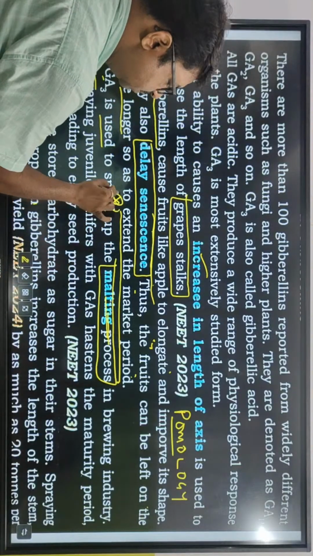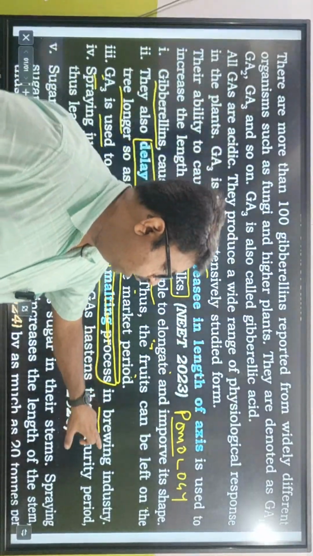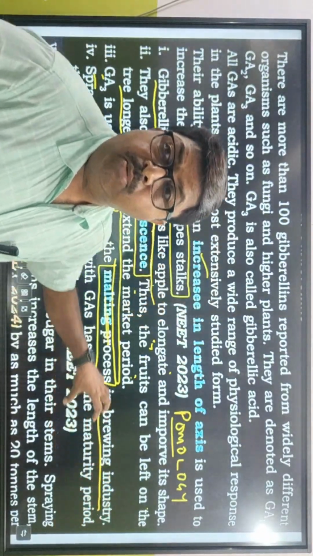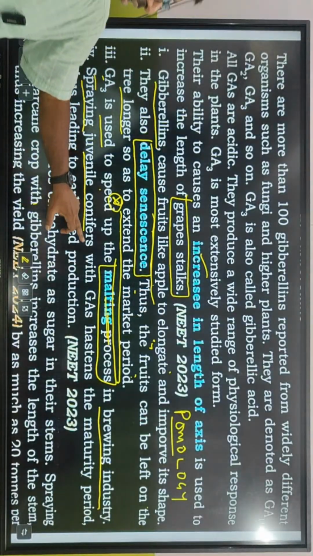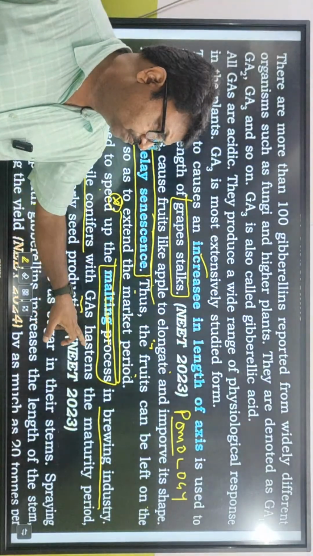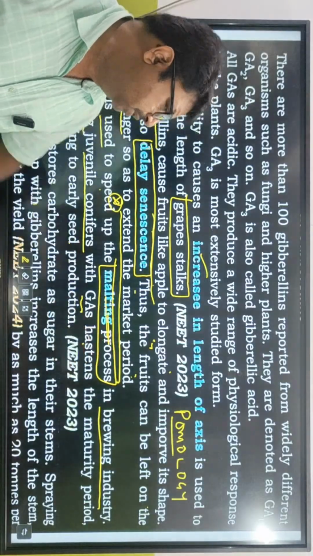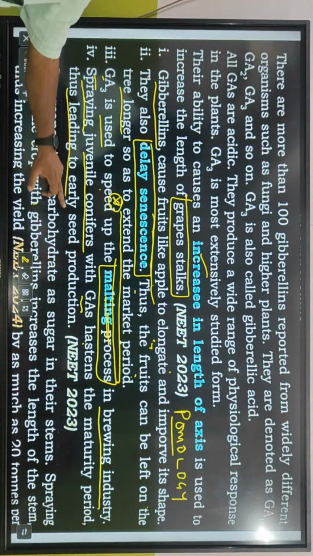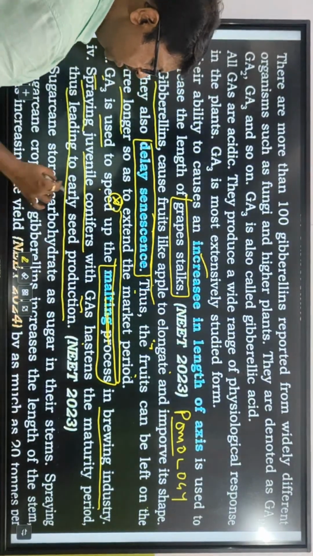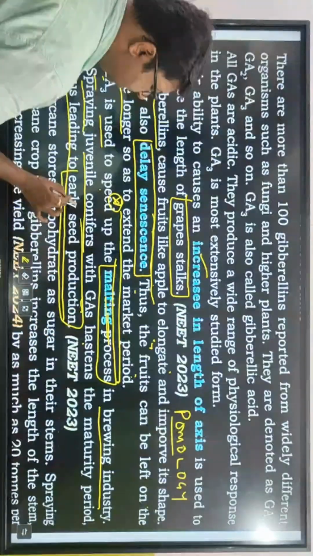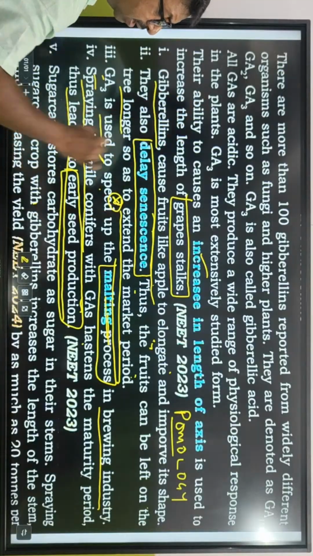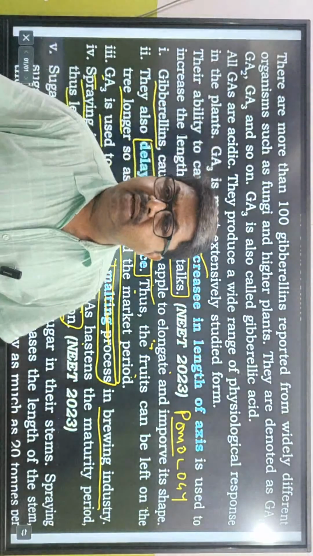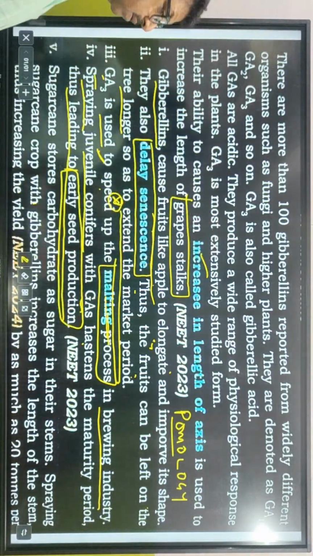GA3 is used to speed up the malting process. It's a star mark point. In the brewing industry it speeds up the malting process. Spraying juvenile conifers with GA3 hastens, meaning increases, the maturity period, thus leading to early seed production. It can bring forward seed production in juvenile plants. Who are conifers? Pinus, conifers.